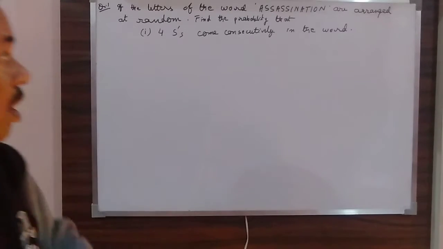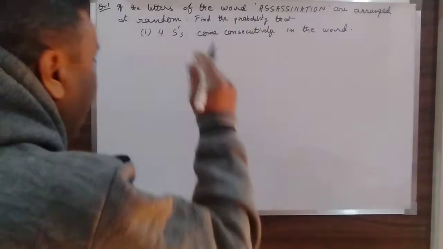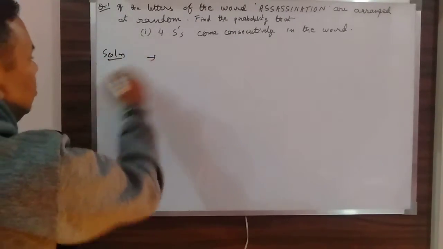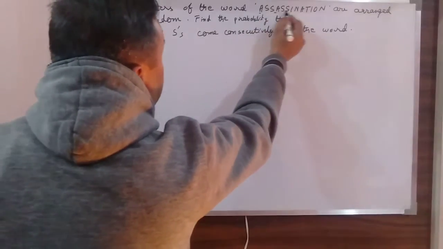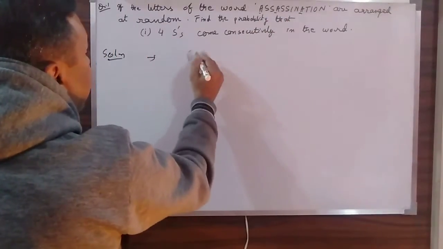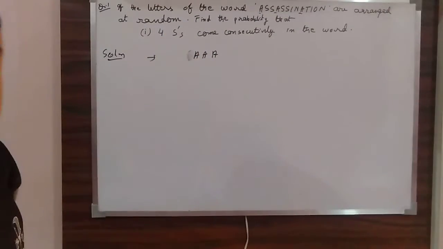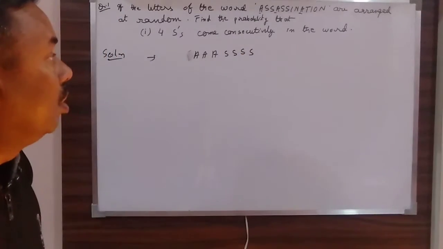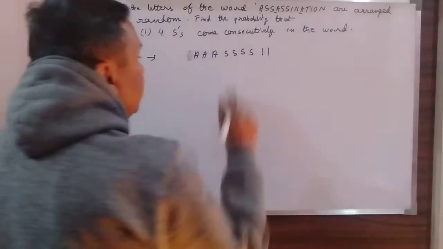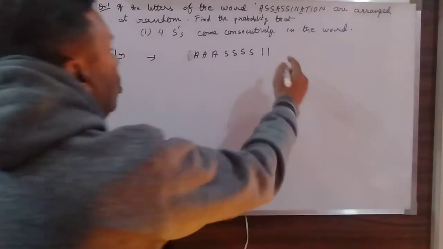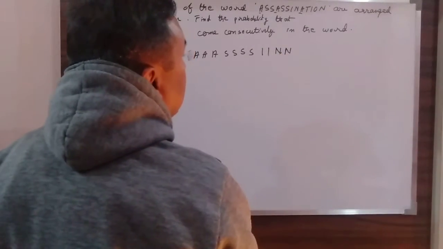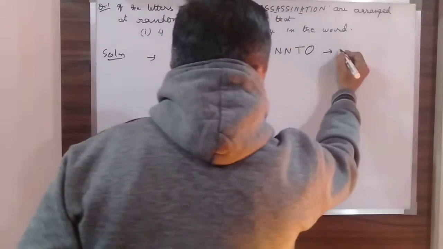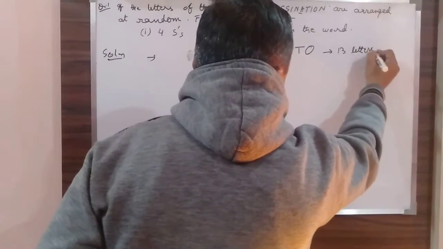Now when I look at the word assassination, you see it has three A's, four S's, two I's, two N's, and one T and one O. So altogether you have 13 letters.